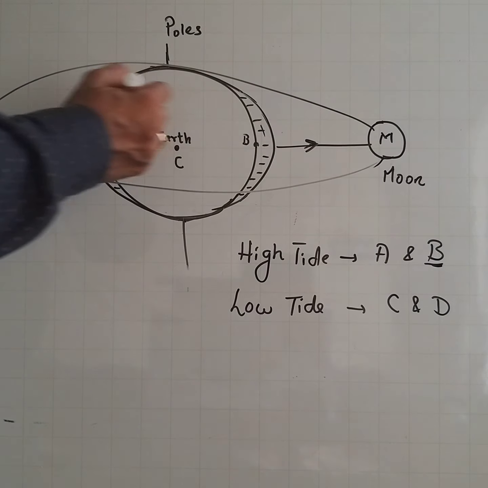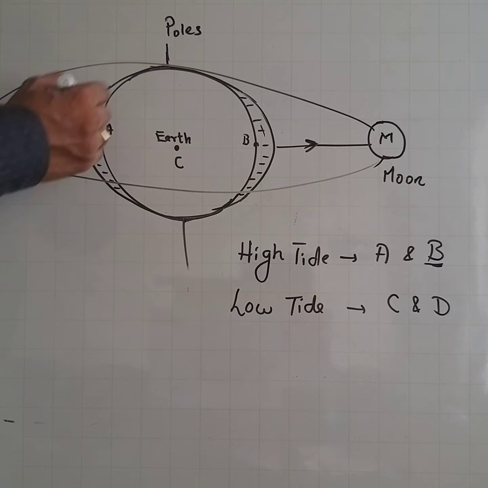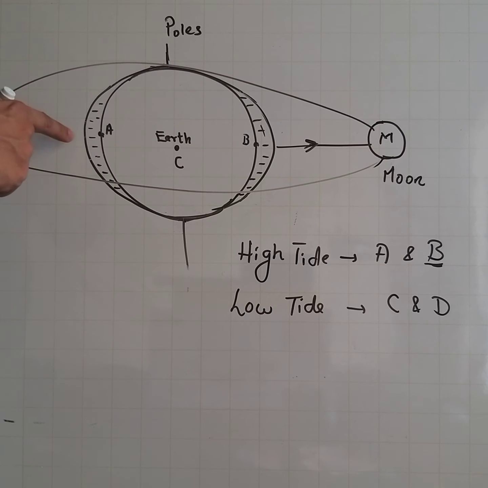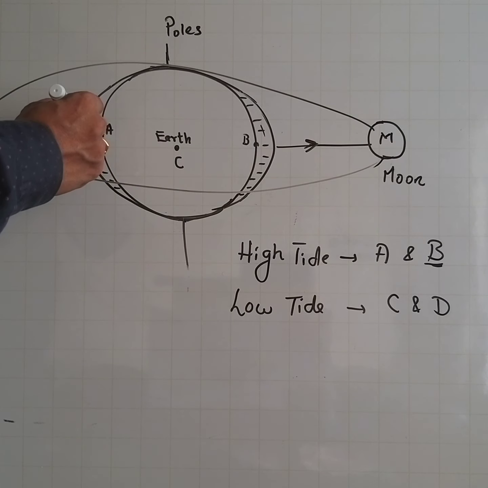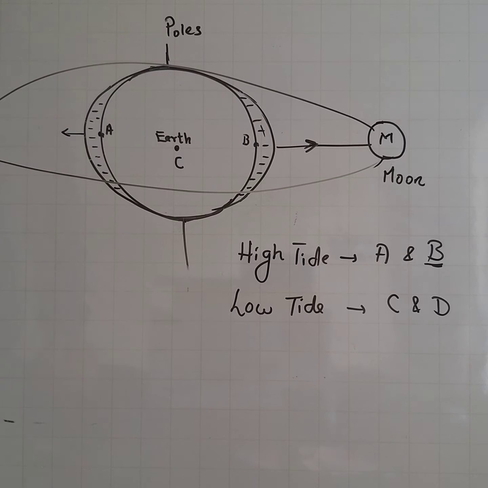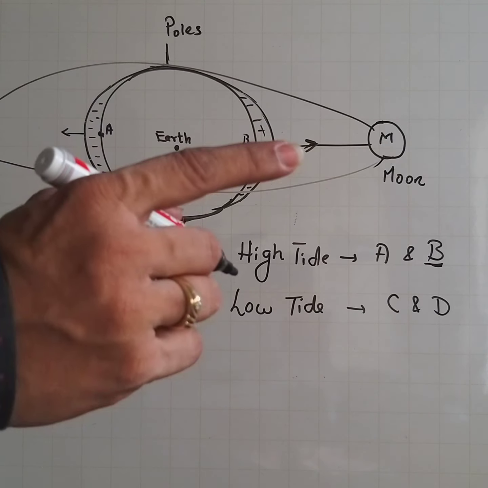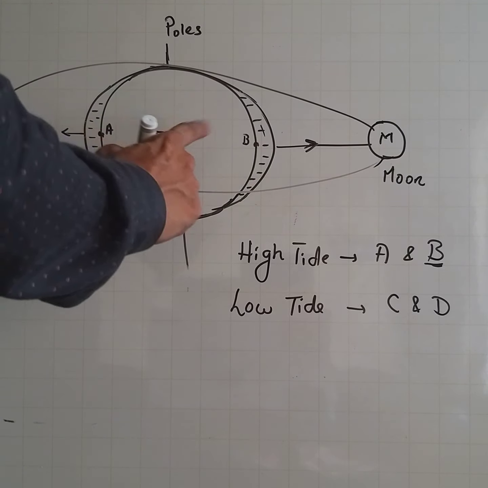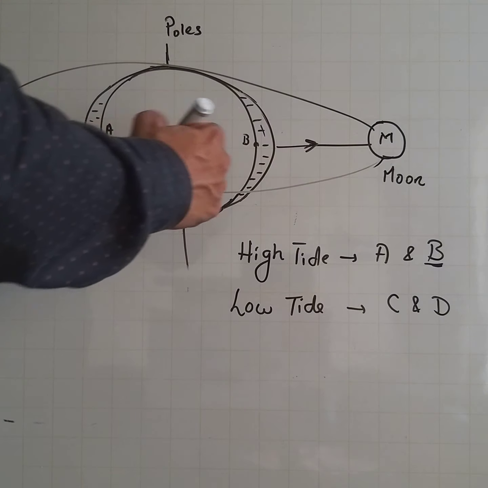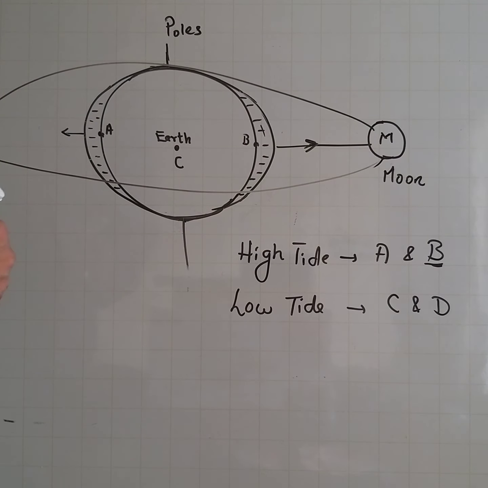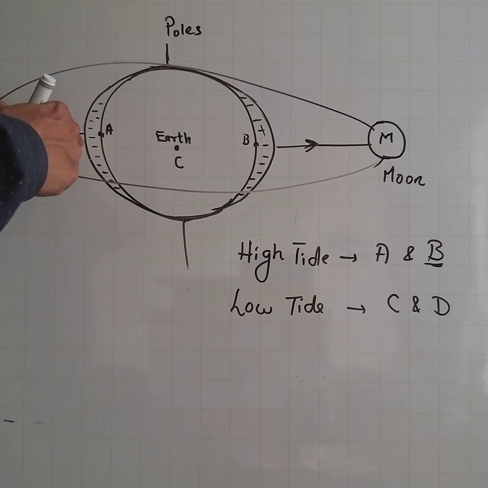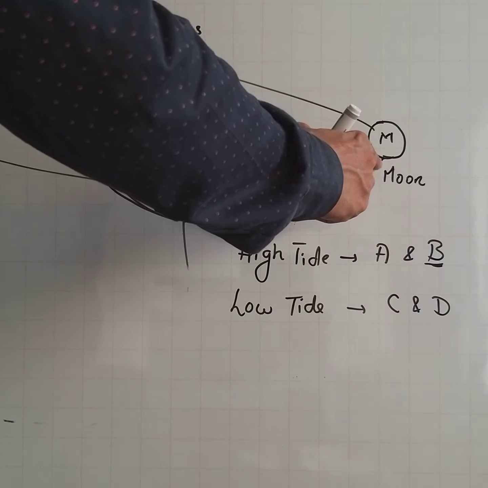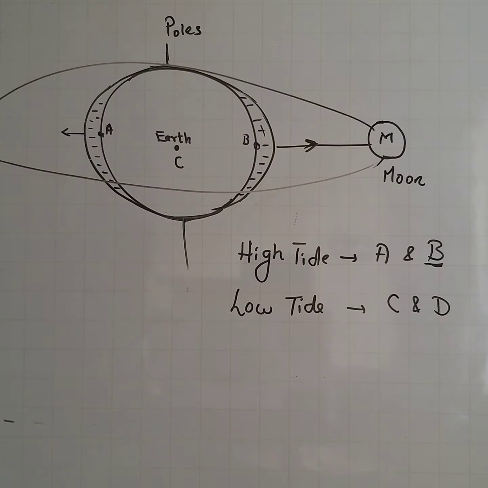And diametrically opposite to this is A. Over here also the level of seawater rises because of decreased gravitational force of Earth and increased centrifugal force. Earlier I have told you what is centrifugal force. Centripetal force I have explained to you. Centrifugal force is an outward pointing force. And this centrifugal force is responsible for the high tide at point A, and the moon's attraction is responsible for high tide at point B.